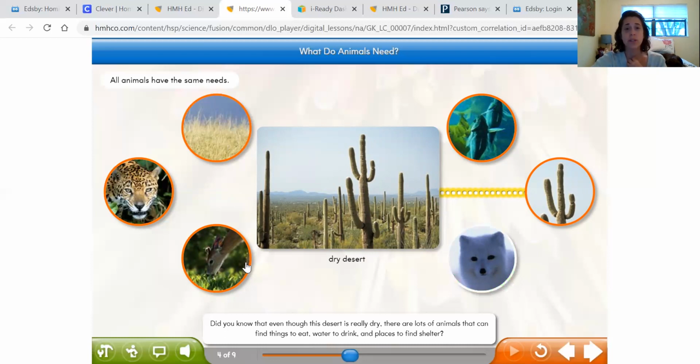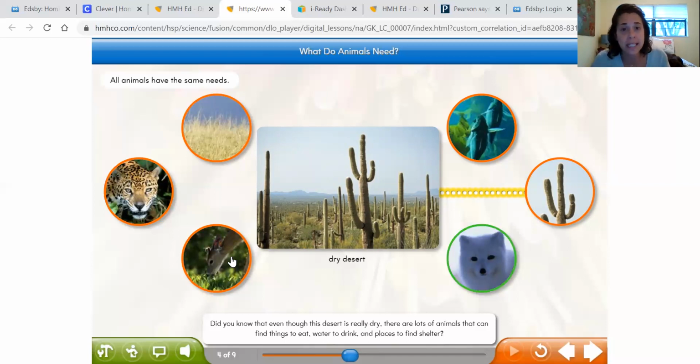Those are called habitats. A habitat is somewhere where a group of animals live in that type of environment. Animals that live in the desert might not survive in the ocean. So they live in those certain areas because that's where they live.